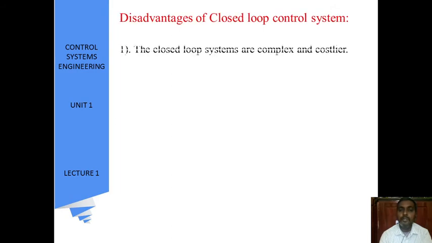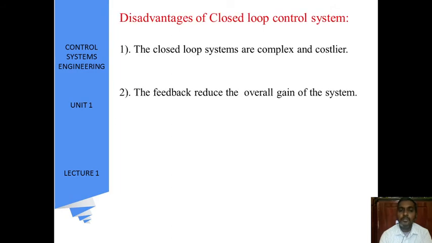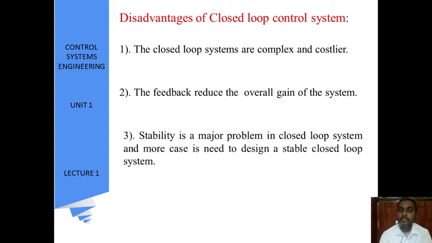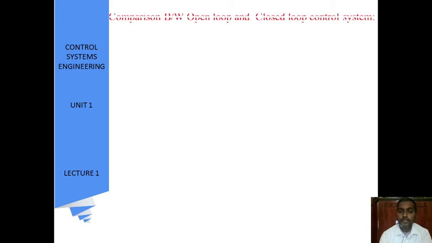Coming to the disadvantages, complex and costlier, as we have already seen, and the overall gain of the system is reduced in order to obtain accuracy. Stability is a major problem in a closed loop system, and care is needed to design a stable closed loop system.